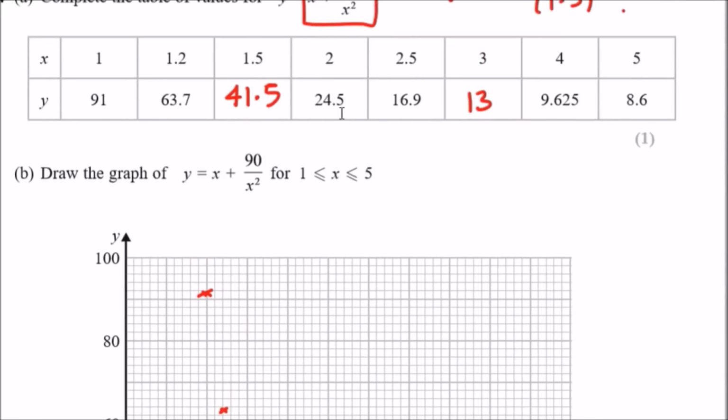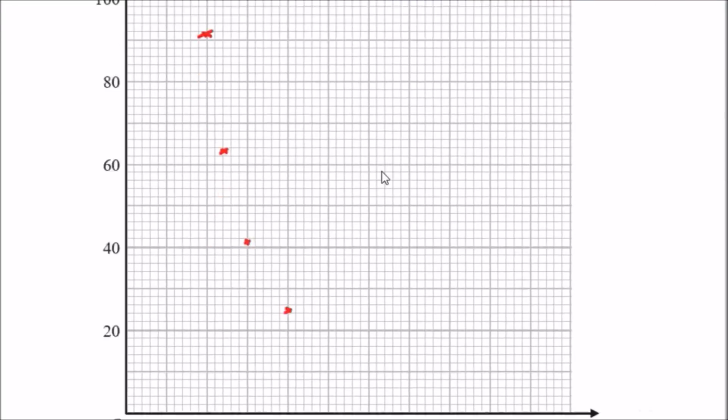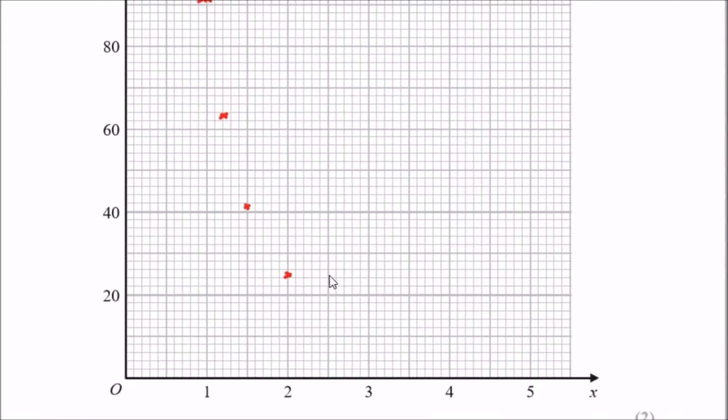Yep. Next one, 2.5 with 16.9. So 2.5 is in the center. 16.9 should be just a couple below 20. So it's 18. It should be around here.